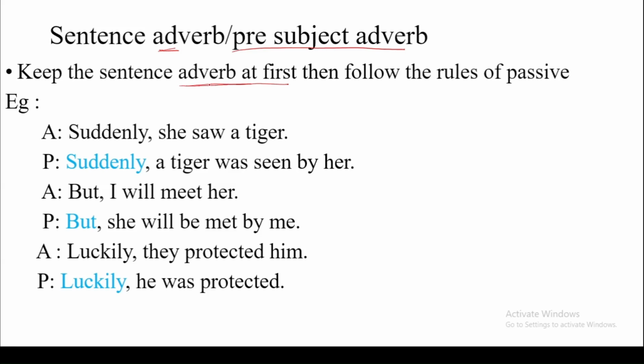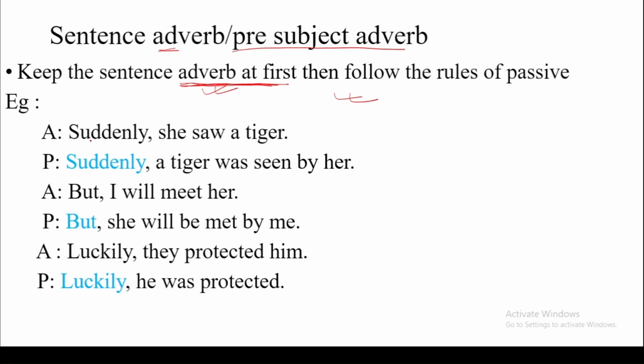We write the adverb at first, then follow the rules of passive. It means we do the same thing as we do to change a sentence into passive. The only matter is that we place the adverb before the subject.